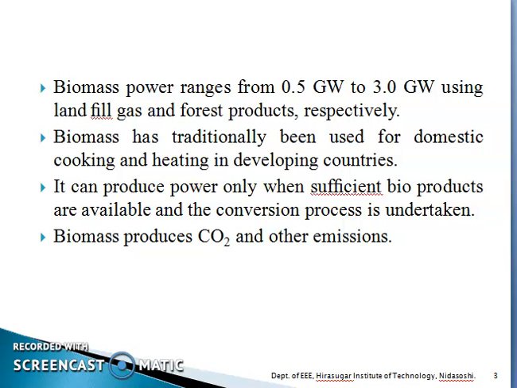Usually, the one drawback of biomass energy is that it will produce carbon dioxide and other emissions. This is the one drawback of this type of generating energy.